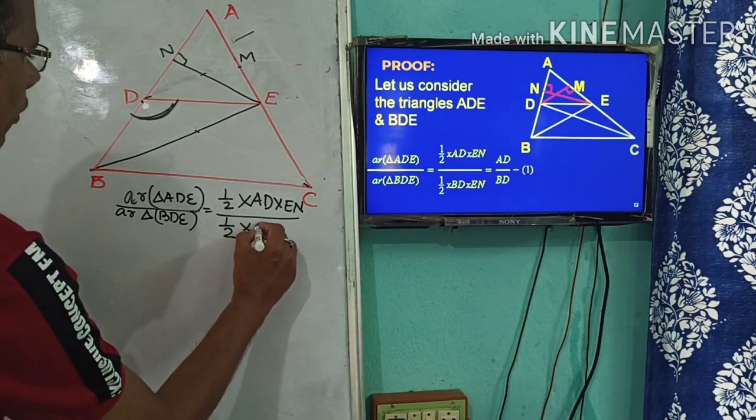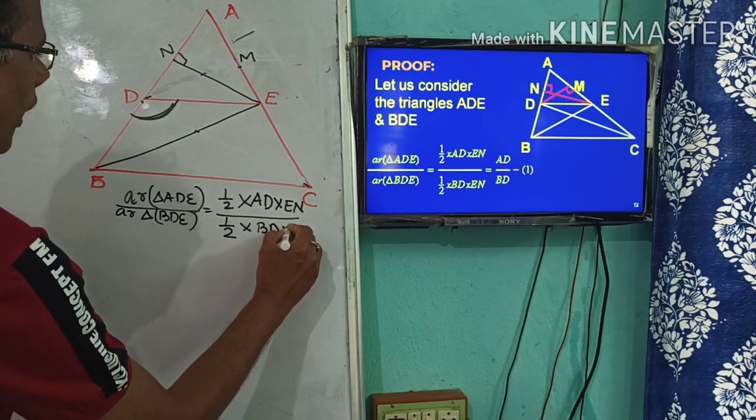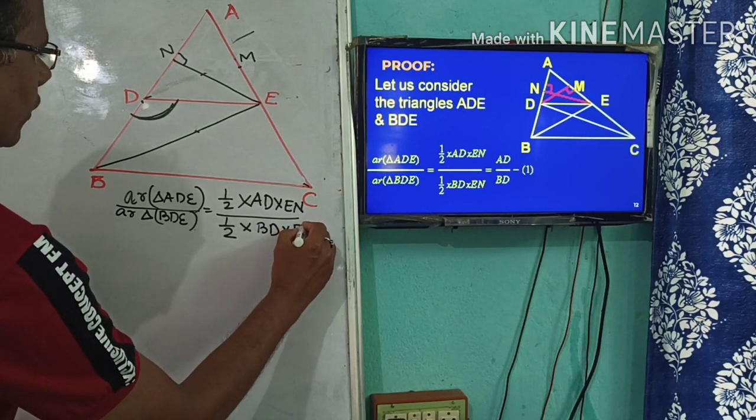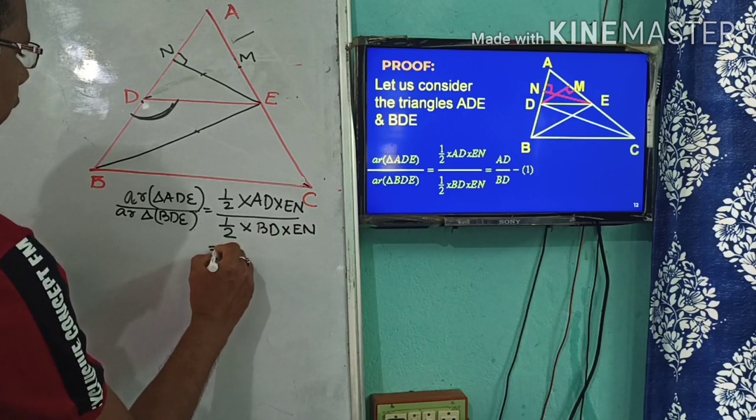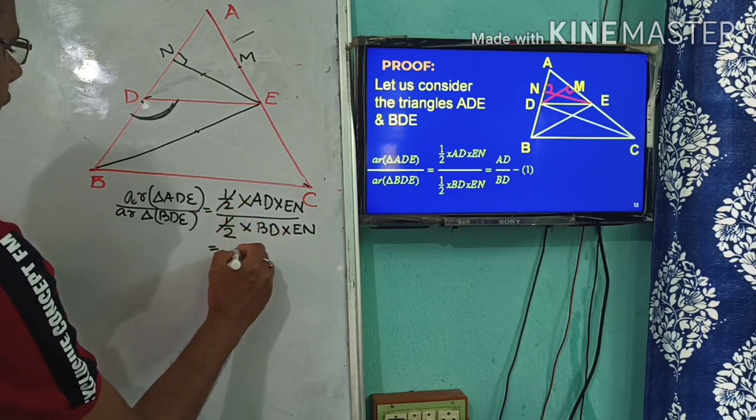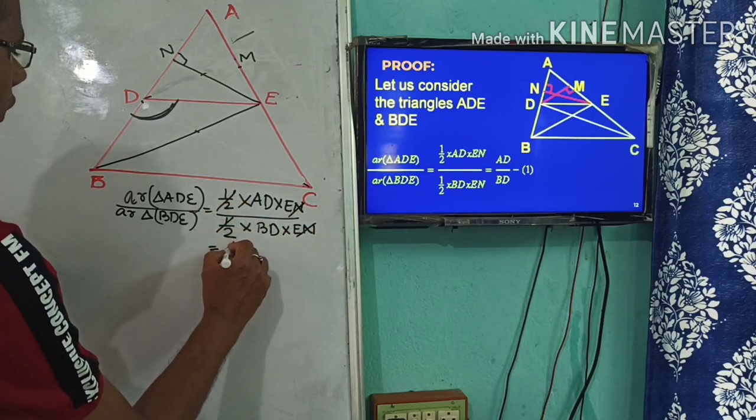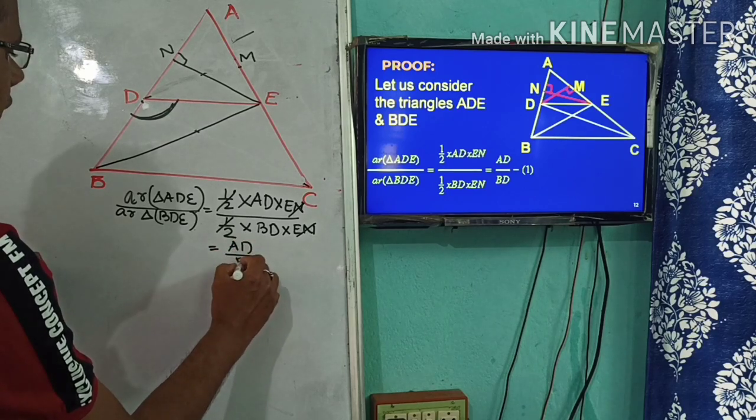Therefore the base will be BD and the altitude will be EN. Then cancelling half, and EN and EN, we are getting AD by BD.